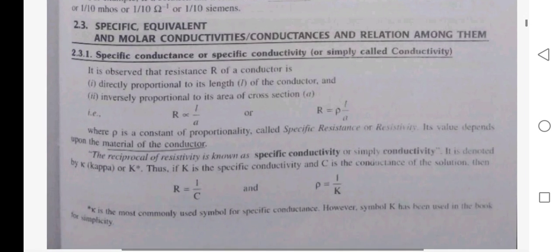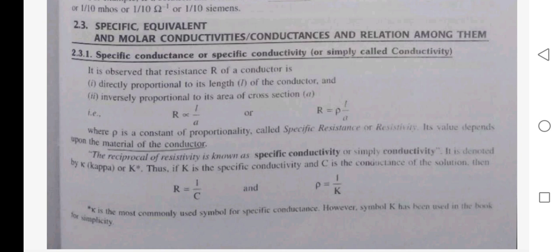Specific, equivalent and molar conductivity, conductance and relation among them. Specific conductance, or specific conductivity, or simply called conductivity. It is observed that resistance R of a conductor is directly proportional to the length of the conductor and inversely proportional to the area of cross section, where rho is a constant of proportionality called specific resistance or resistivity. Its value depends upon the material of the conductor. The reciprocal of the resistivity is known as specific conductivity or simply conductivity. It is denoted by kappa.